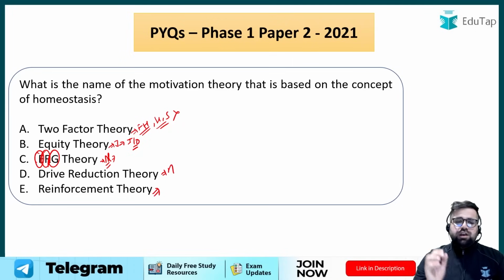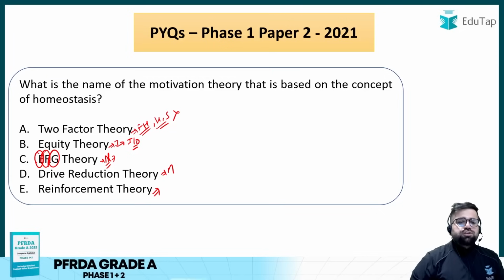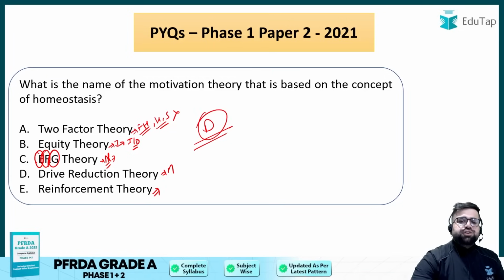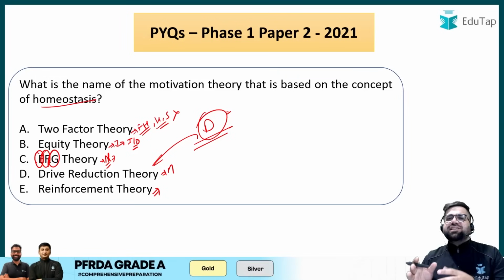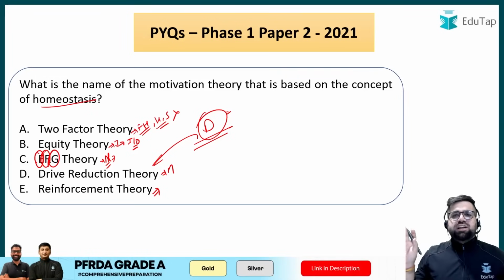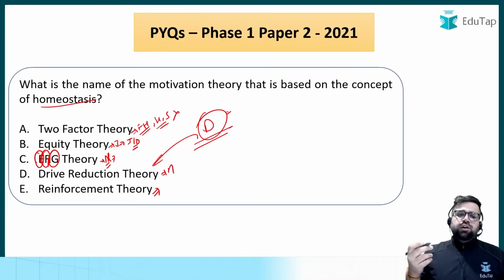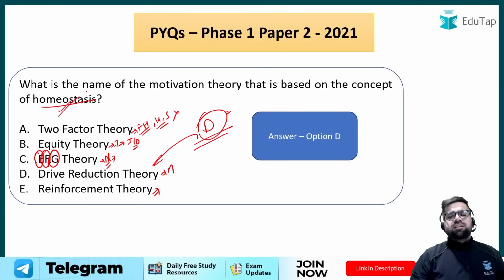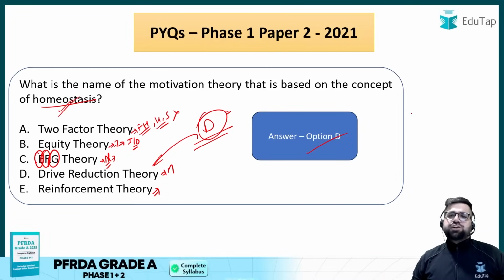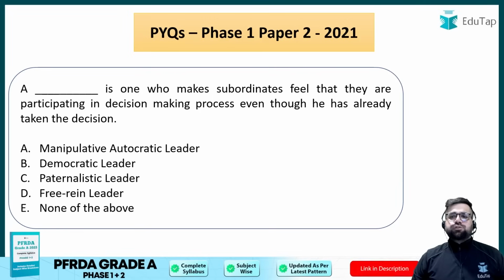Right, so the correct answer of this particular question will be option number D, because in option D, which is drive reduction theory, we discuss the concept of homeostasis. Homeostasis is a kind of an imaginary concept wherein all your biological needs are met. Okay, so in this drive reduction theory, we discuss the concept of homeostasis. Therefore, the correct answer will be option number D. Moving forward to the next question.